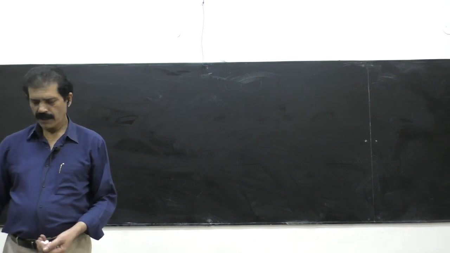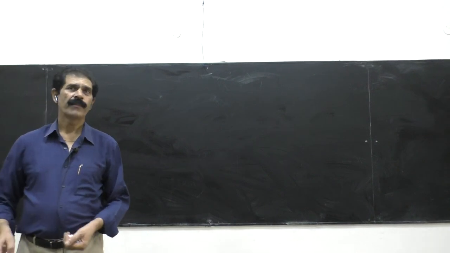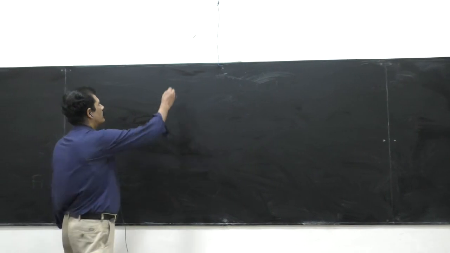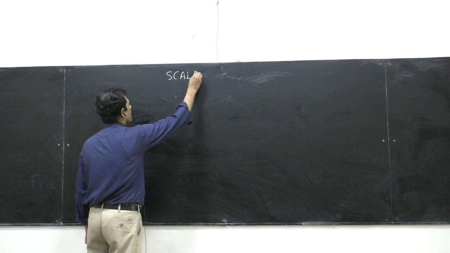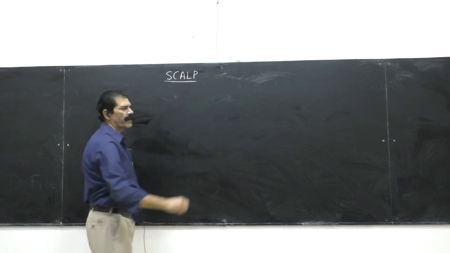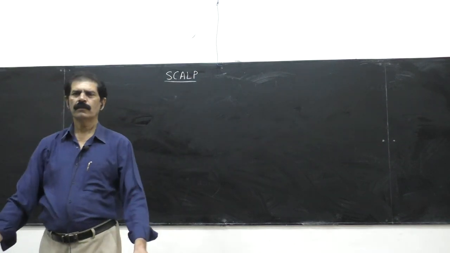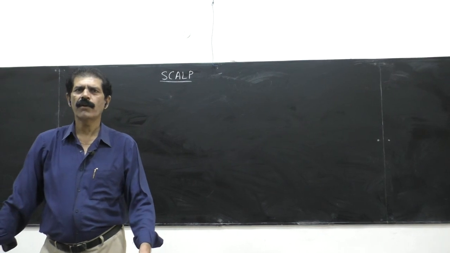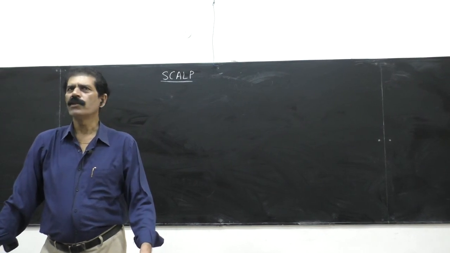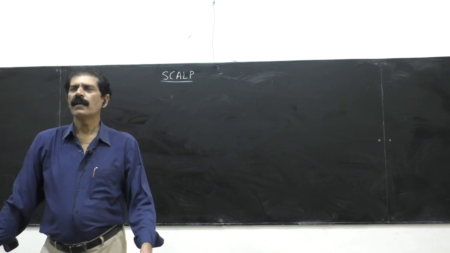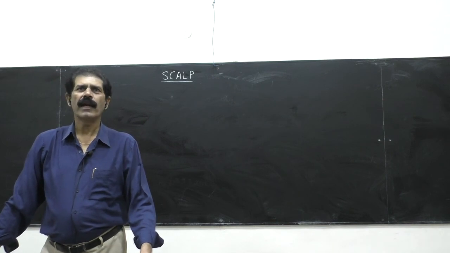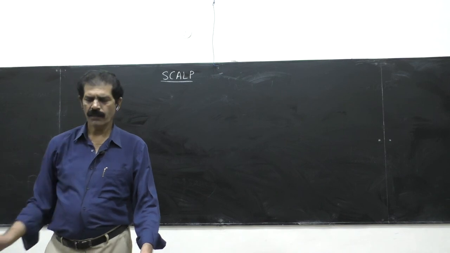The first part of the head and neck is the scalp. It is the rule of anatomy: any part you want to discuss or study, you should know the arrangement of the bones in that region. So we know that the head and neck region relies on the skull bones. A cranial cavity is formed by the flat bones, that is called the skull bones.